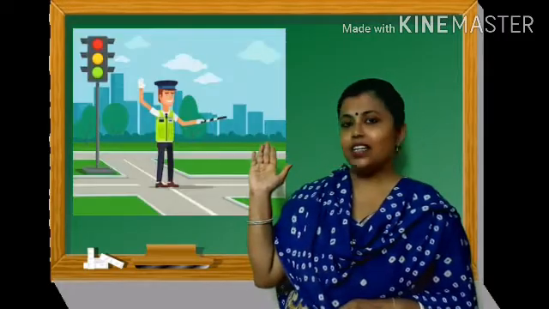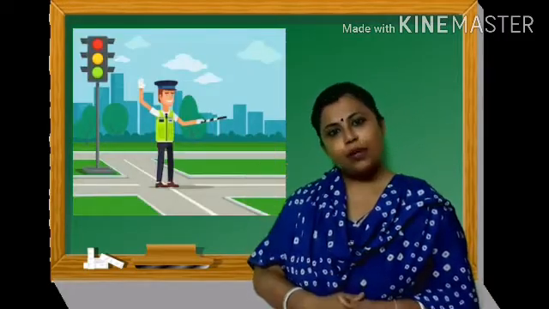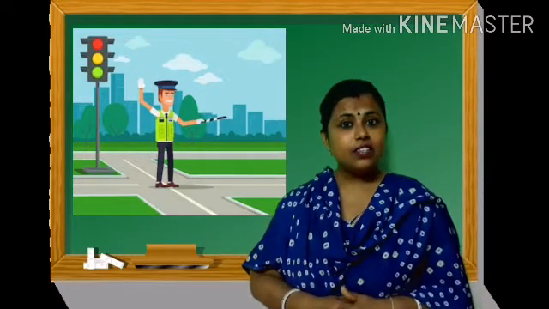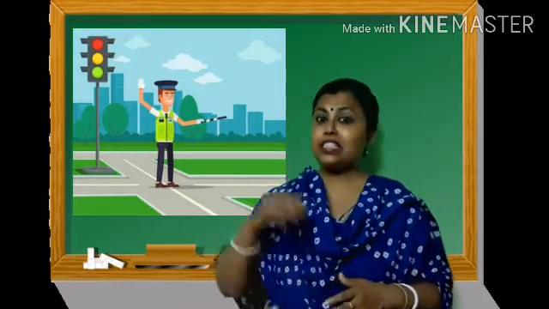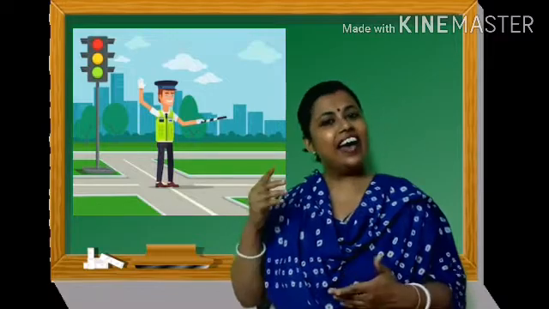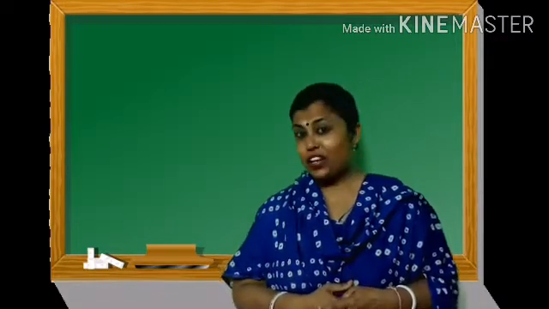Now who is he? He is a traffic police. Okay, so what he does? In the center of the road, you must have seen, when you go outside, he stands in the center and with his hands, he does the action like this, like this. That means he tells the vehicles to stop or go. So today, we are going to do a rhyme about this tailor, cobbler and policeman. So get ready.